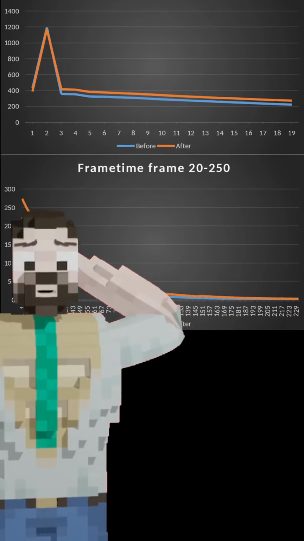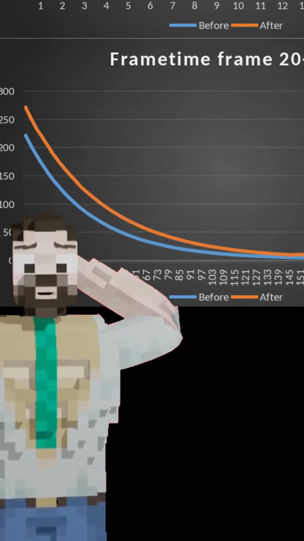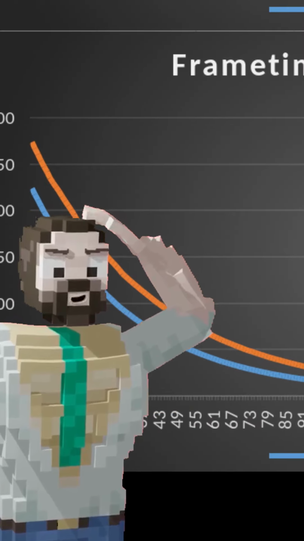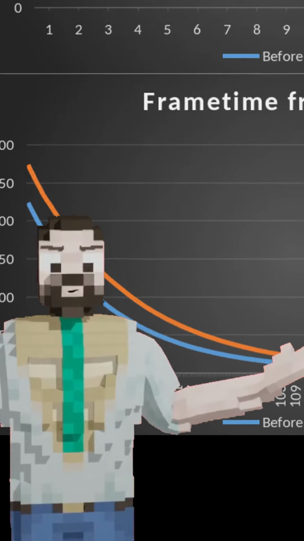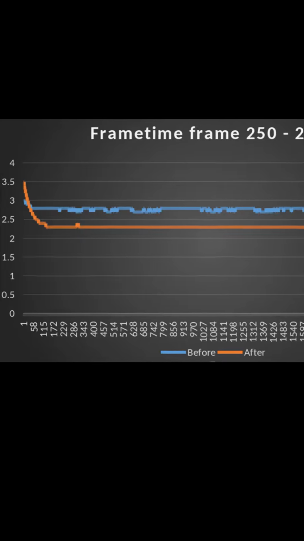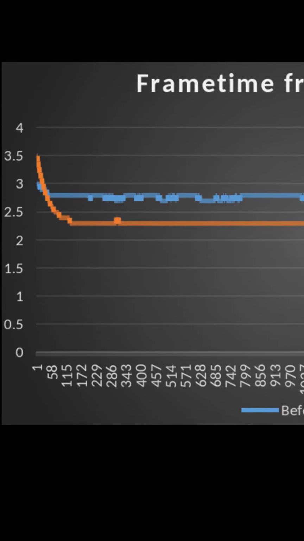As you can see, in the first 300 frames or so, the improved structure is actually worse than the original one. Dude, what the... I'm guessing the cache lines are hard to build up just right for this one. But this is only for a blink of an eye and the performance is better afterwards. Yup, a good half a millisecond.